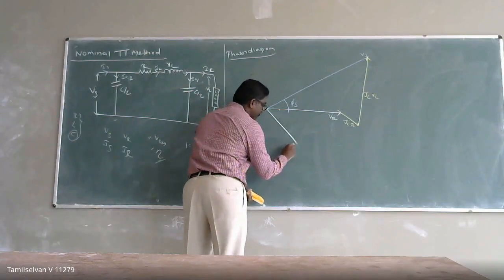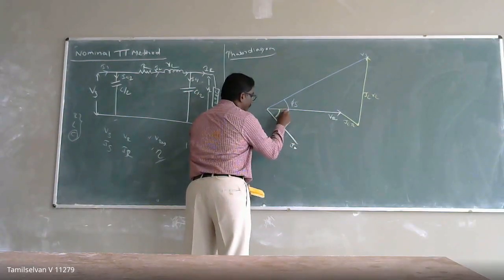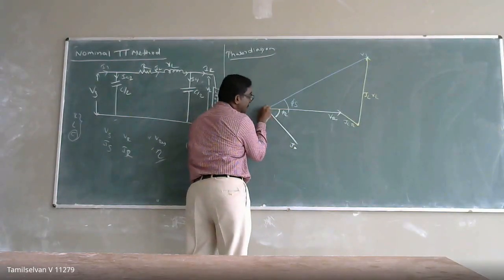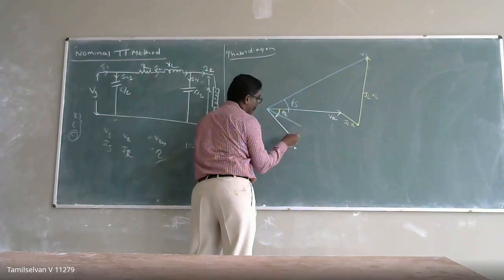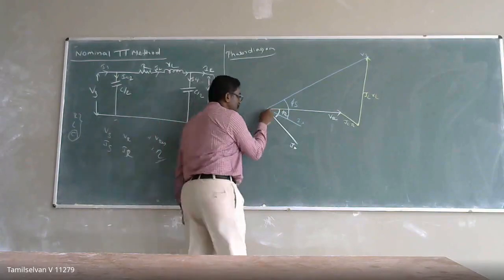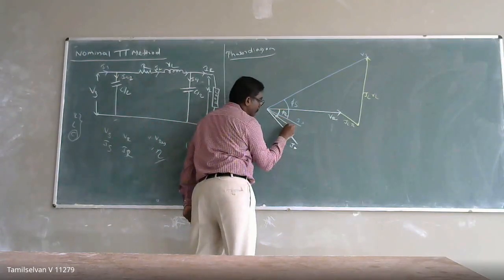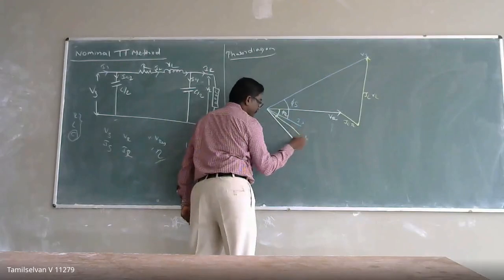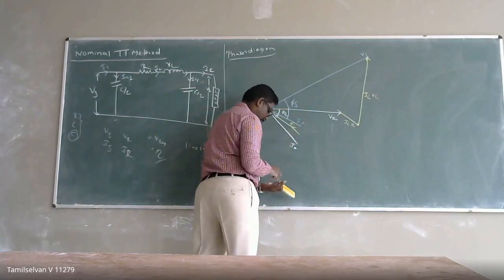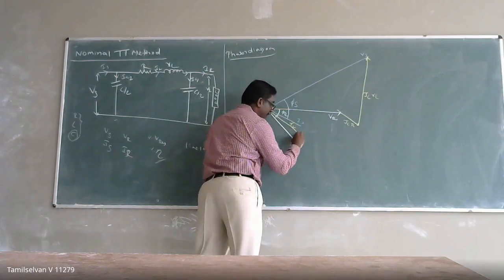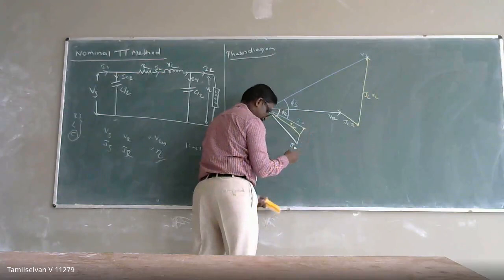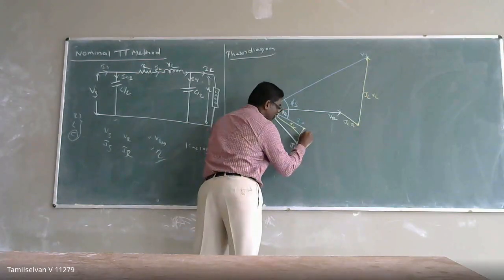This is my IR, by phi R, and this is my IS current, which lags by an angle of phi S. This is my IL, this is my IC1, and this IC2.